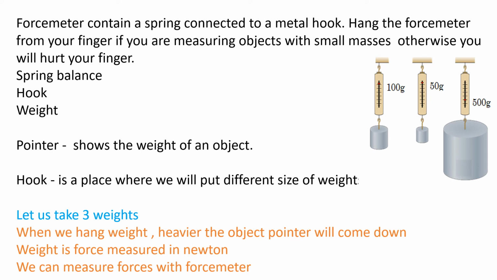So let us take three weights. When we hang the weight, the heavier the object, the more the pointer will come down. With 50 gram, the pointer is at the top; with 100 gram it comes slightly down; and with 500 gram it goes far down. So we can measure forces with the force meter, and weight is a force measured in Newton.